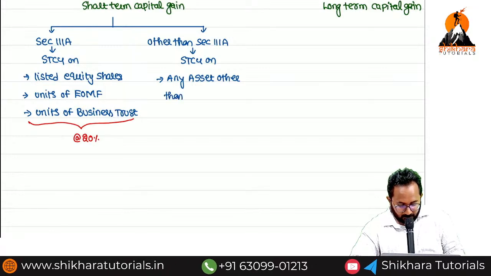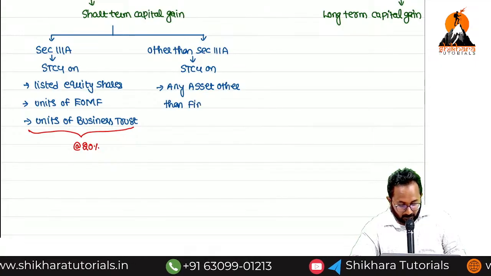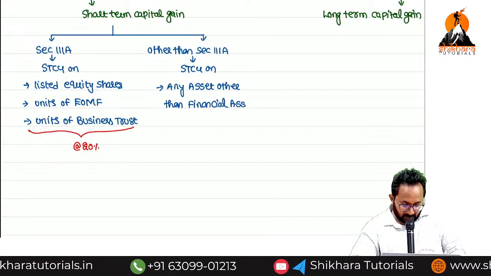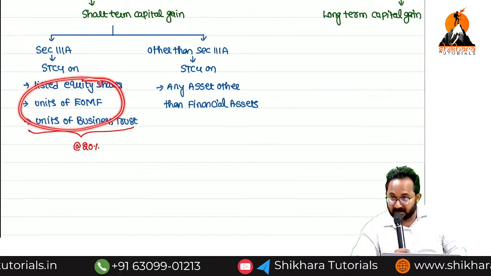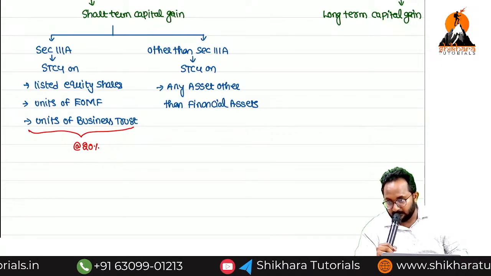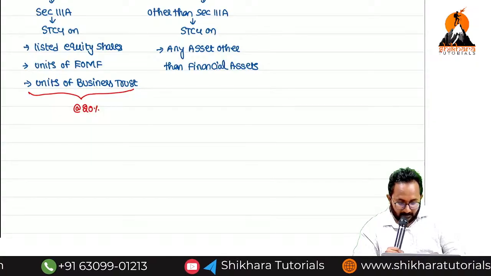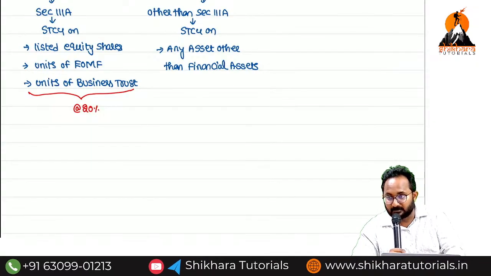Other than financial asset. Now I will tell you, whatever assets we referred to, these three are called financial assets. Other than these financial assets, if you got any short-term capital gain, that is taxable at what rates? Any idea?